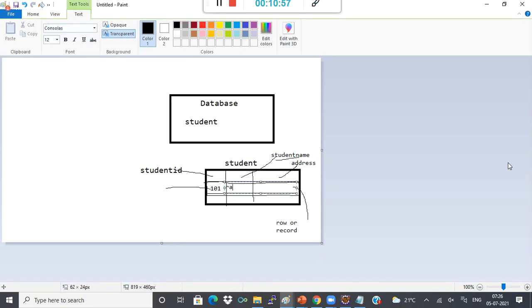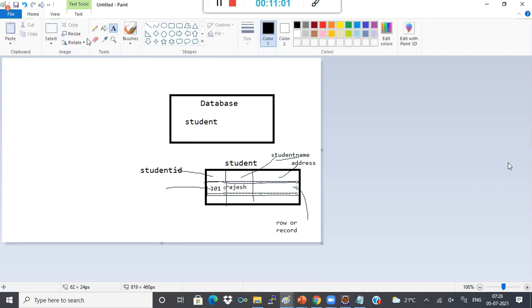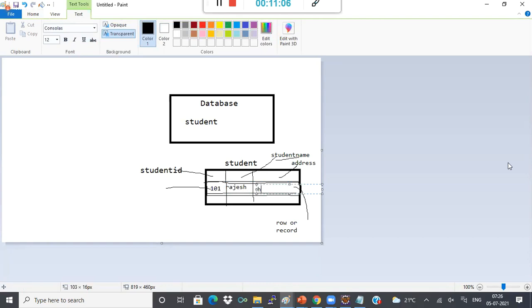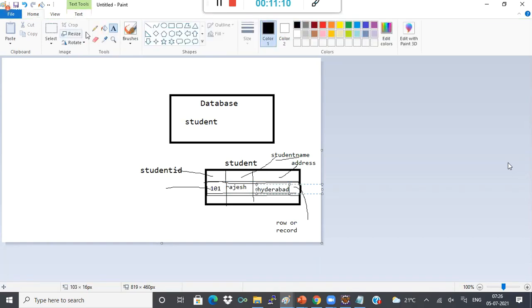Okay, Ramesh or Rajesh, we can say Rajesh. And say his address is Hyderabad, for example. Now you see, this record is one student's related details, and the corresponding attributes or properties of the student, like his ID, his name, his address, are stored in the columns.